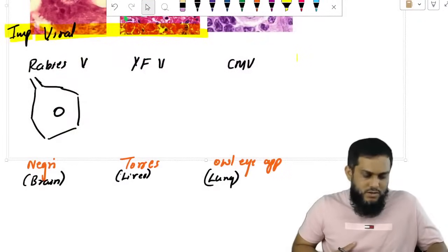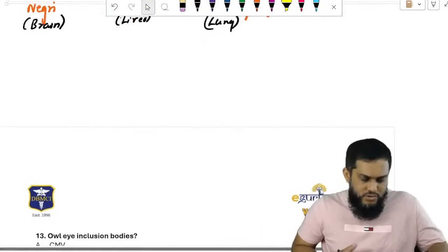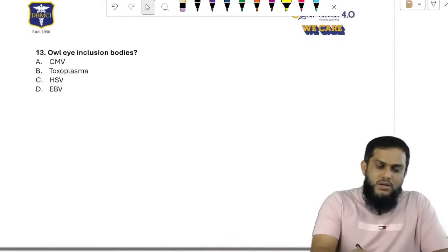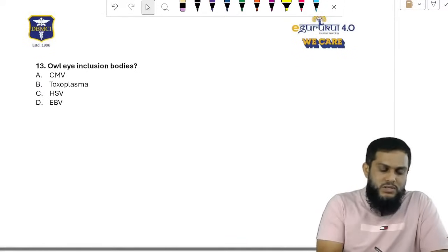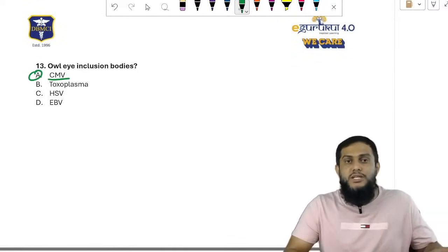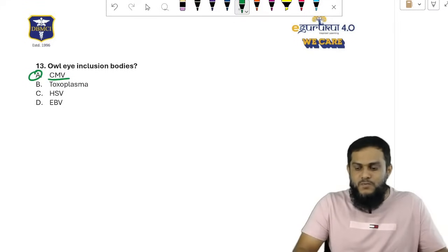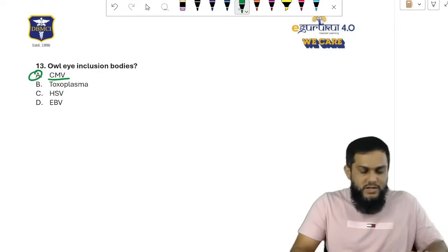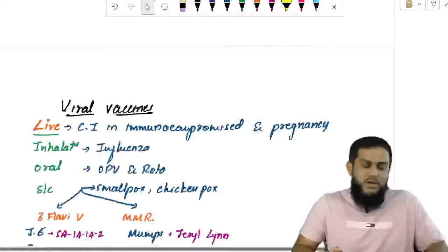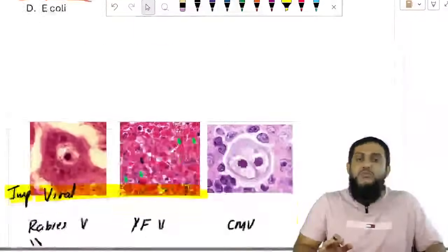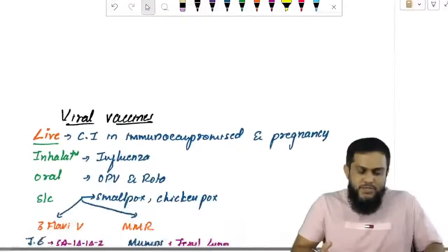So with that, now if you see the question: owl eye inclusion bodies are seen in, a very simple, straightforward question, cytomegalovirus, right? Cytomegalovirus. With that, the viral inclusion topic is over. So moving to the next topic, viral vaccines.